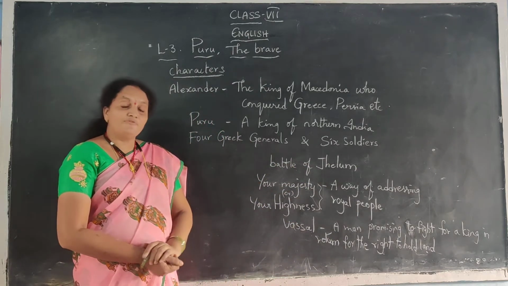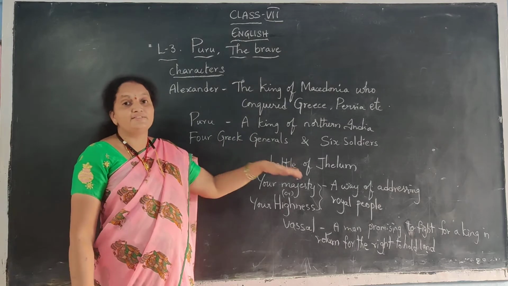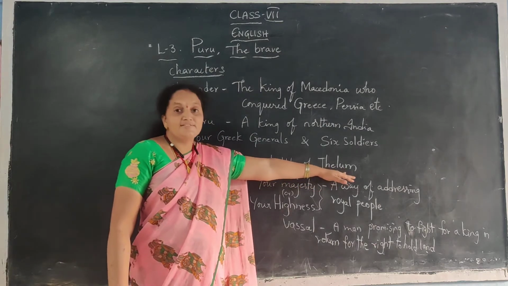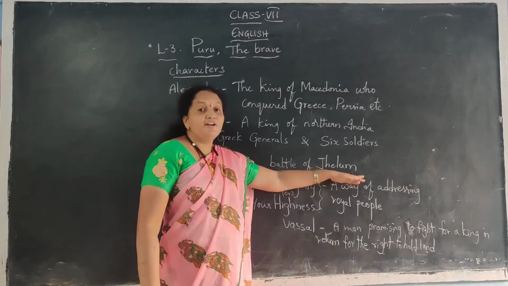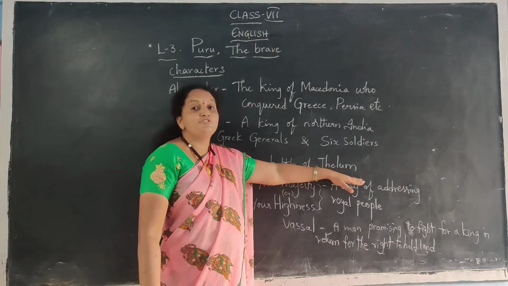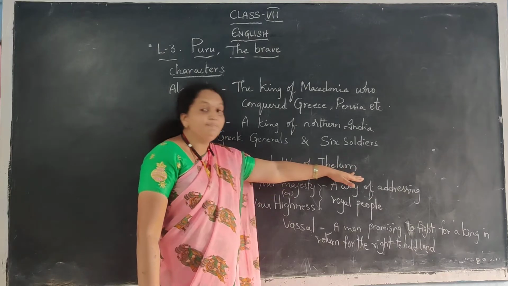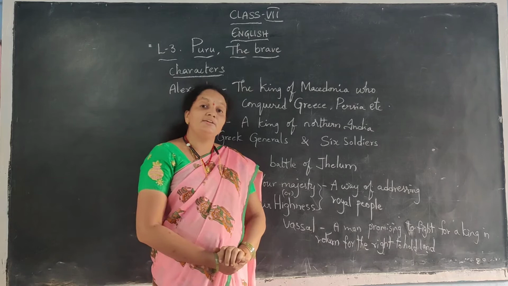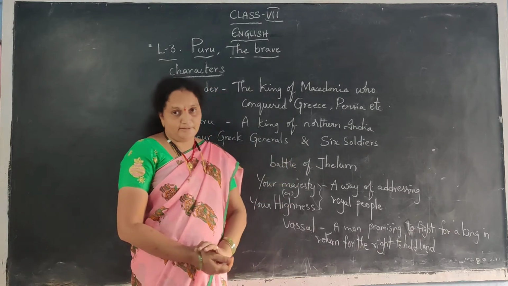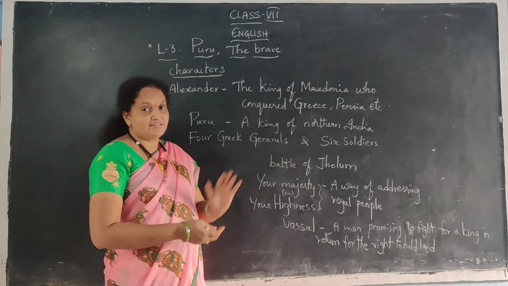So after this battle was over, this is the Battle of Jhelum. This is called the Battle of Jhelum because it happened on the bank of the Jhelum river. So they were discussing.